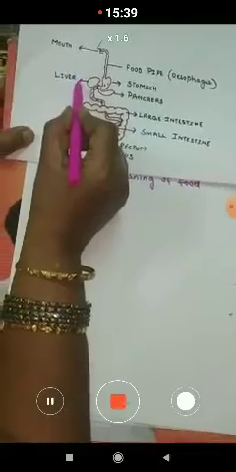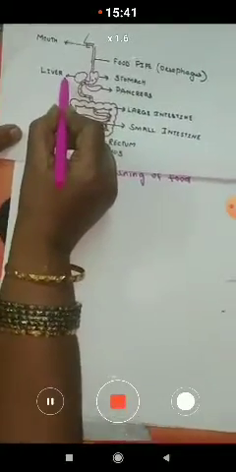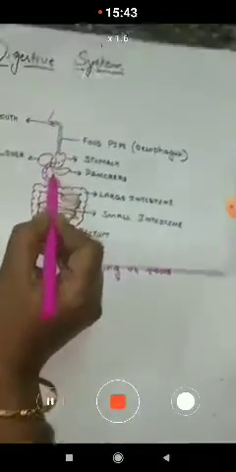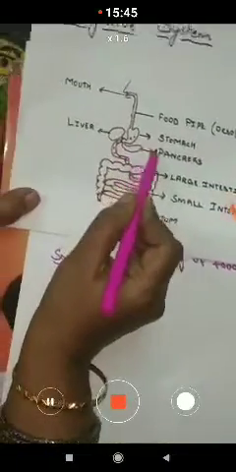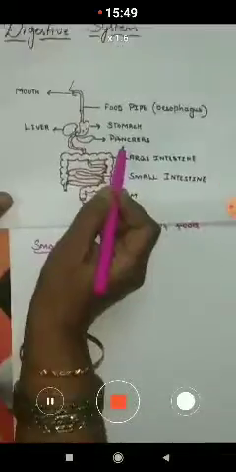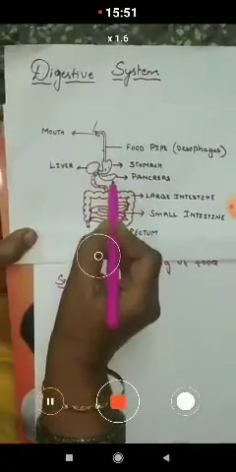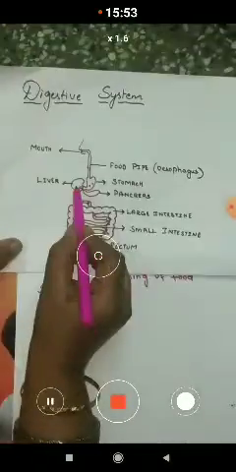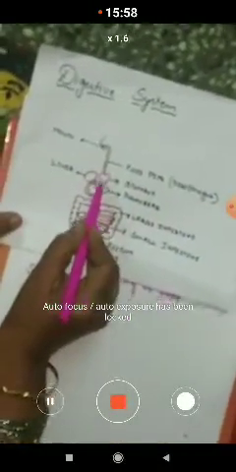Liver is the largest gland present in the human body, and there is one more gland, that is leaf-like structure, that is the pancreas. So the two glands are present here. These glands are the associated glands. As the food is passed here, they get stimulated, they become active.